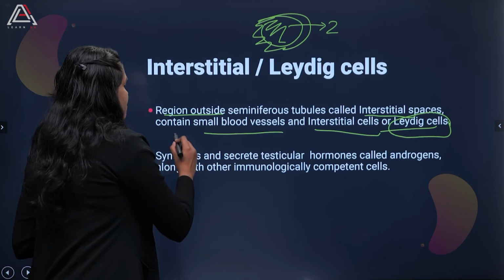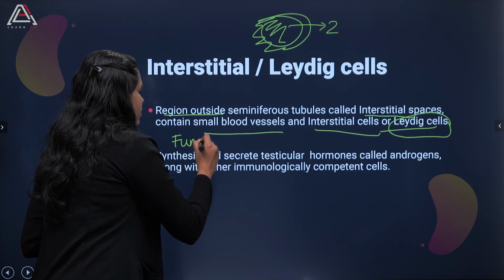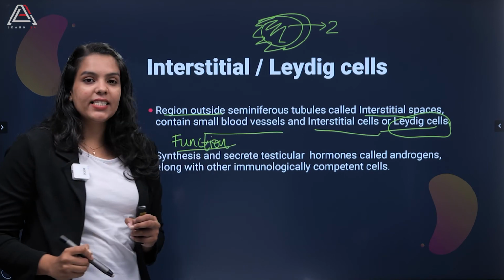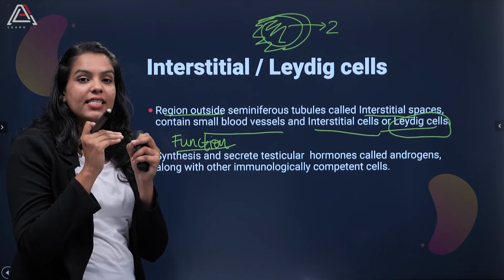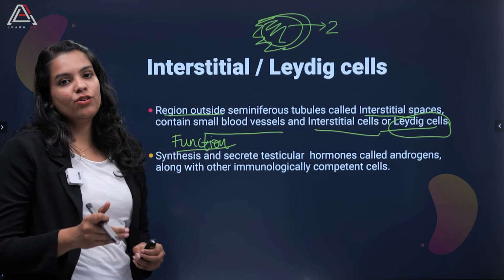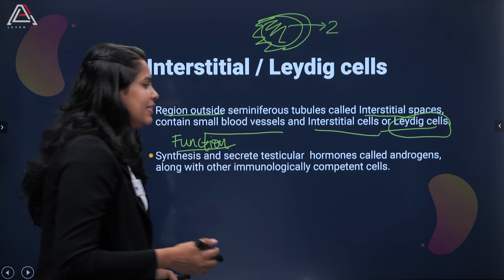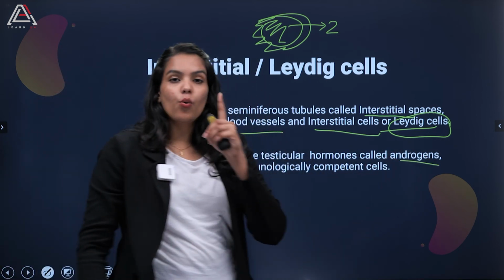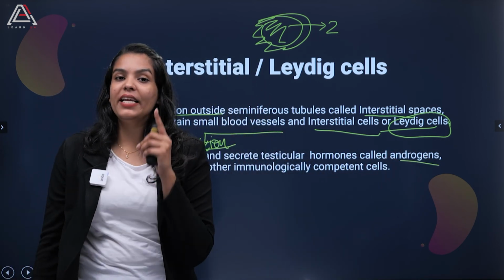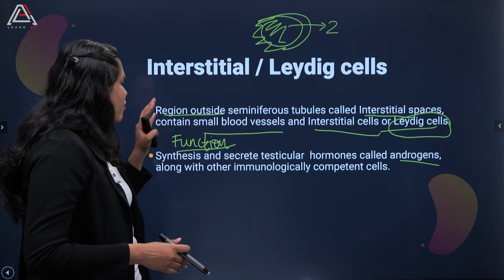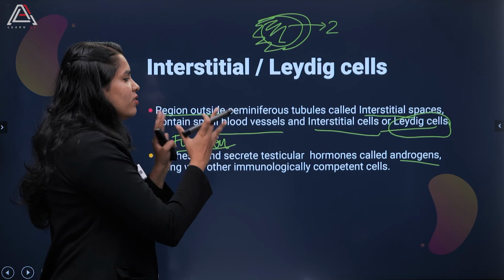Talking about the function of the interstitial or Leydig cell, it basically synthesizes and secretes the testicular hormones. Testicular hormones are nothing but the androgens, whose function I will be explaining in the coming chapters. For now, let's just stick to this knowledge.